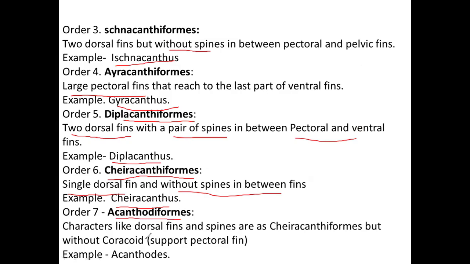The last order is Acanthodiformes. The dorsal fin and spines are similar to Cheiracanthiformes: a single dorsal fin and no spines. But they don't have a coracoid. The coracoid is a bony structure which helps support the pectoral fin. That coracoid is absent in Acanthodiformes but present in Cheiracanthiformes. That's the only difference between order 6 and order 7. The example is Acanthodes.